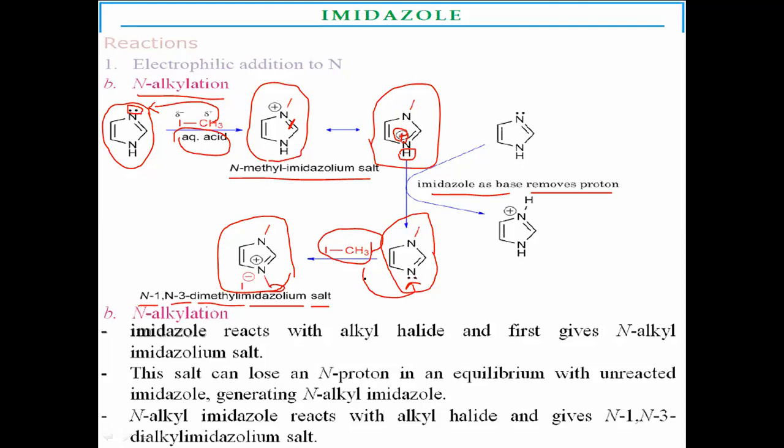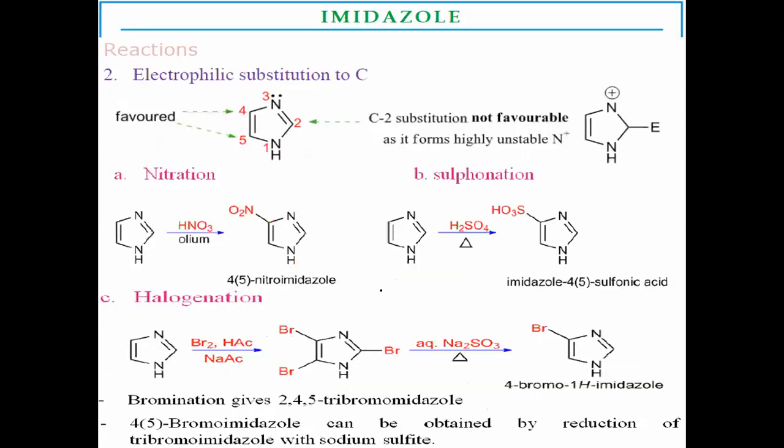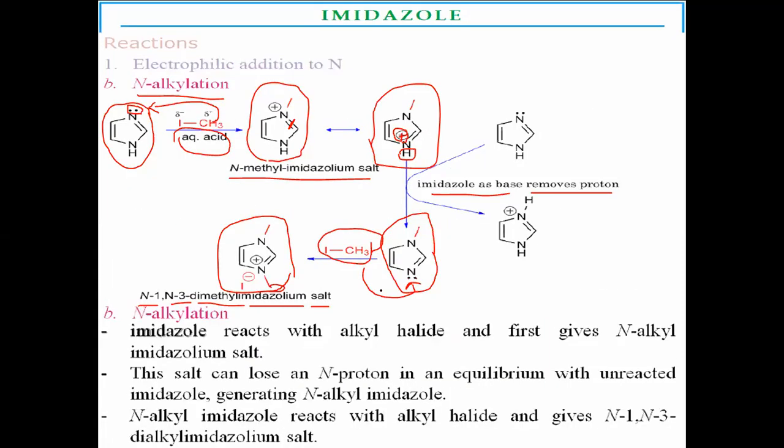Again, they undergo alkylation to form the N1, N3 dimethyl imidazolium salt. Which type of salt? Iodide salt. These are the electrophilic additions to the nitrogens.